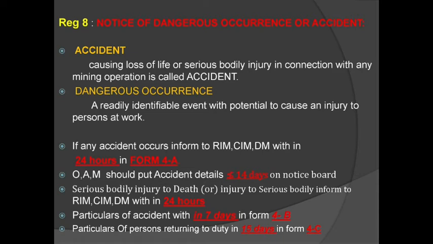Dangerous occurrence means a readily identifiable event with potential to cause injury to persons at work. Generally we see that the sides and roofs are falling. We can predict that there is a possibility of danger to the persons working, and we will withdraw those persons. That kind of predictable, identifiable event is called a dangerous occurrence.